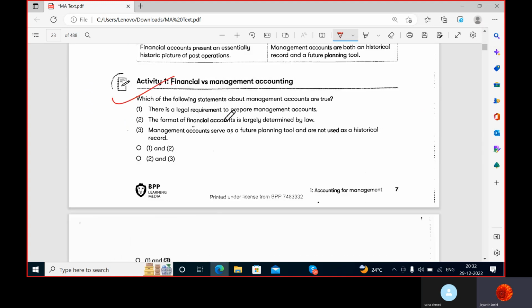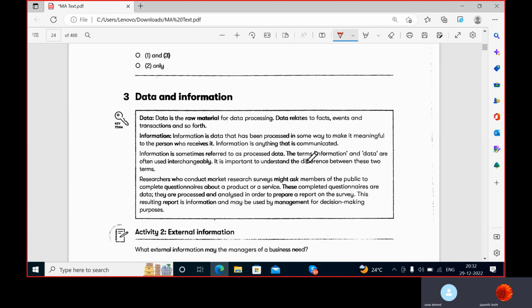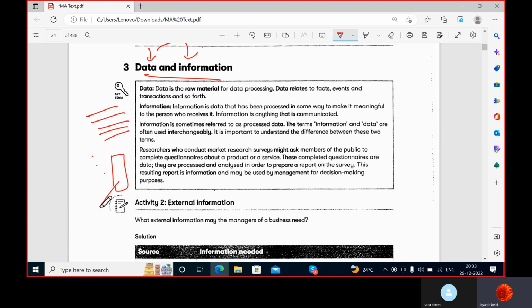This question you have to do at home, okay, homework. Data and information I have already explained to you right now. Data is nothing but raw material. Raw material processed, it becomes information. So the transactions whichever happen in your business is data, and those transactions are recorded, classified, and summarized, and those transactions are made into a financial report at the end of the year, based upon which the shareholders understand whether the company is in profits or not. So shareholders only want one information, whether the company is in profits or not. Am I right? Yes, sir.